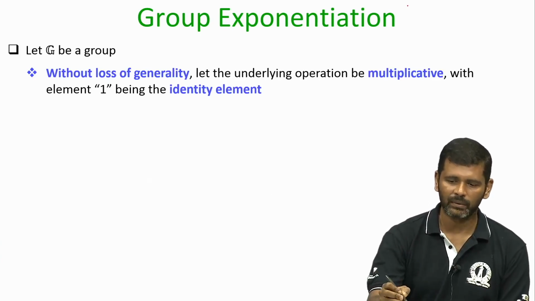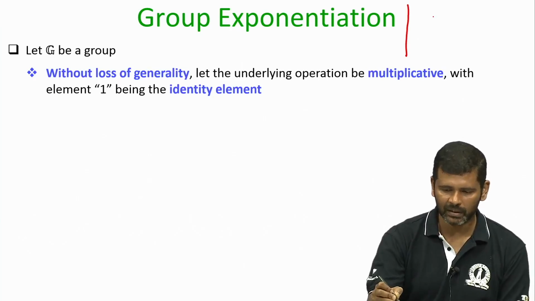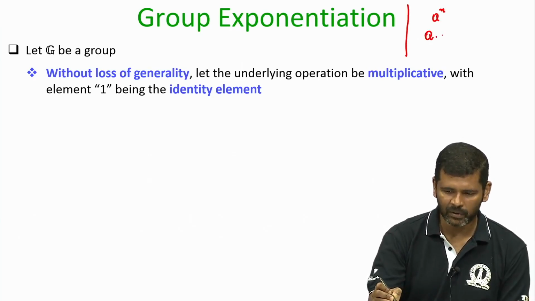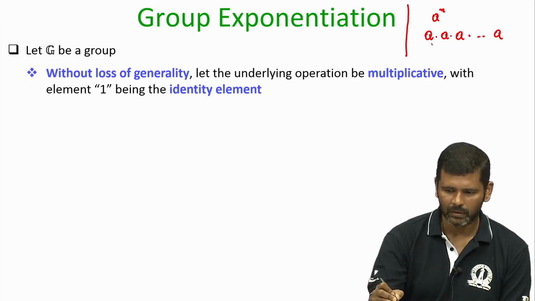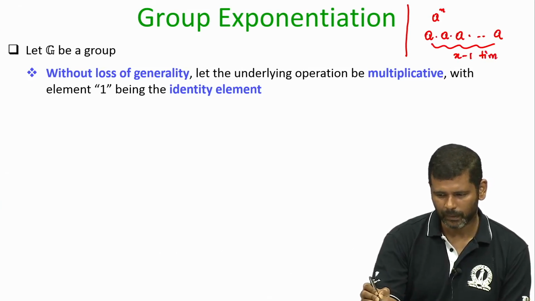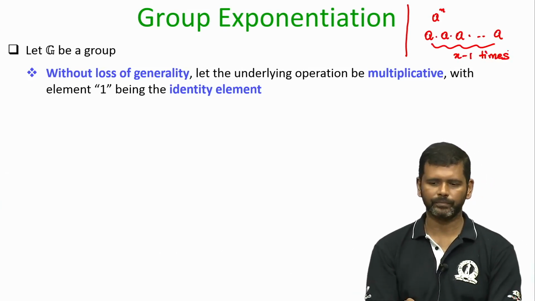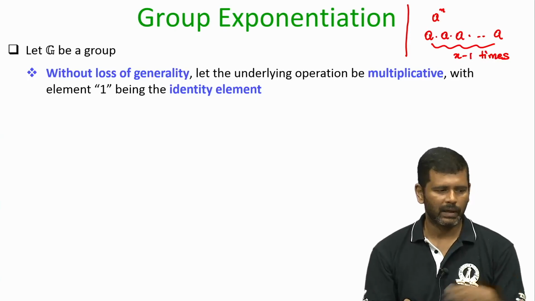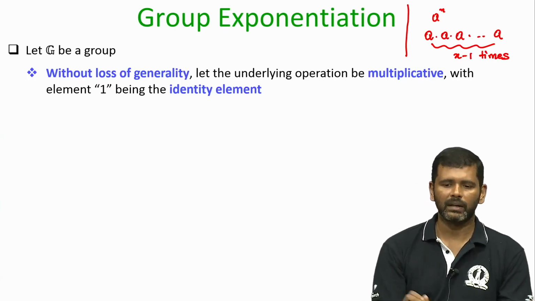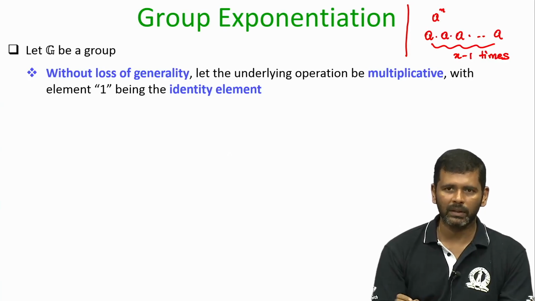In regular arithmetic, when I say A to the power x, it is interpreted as multiplying A with itself x minus 1 times. I want to abstract out that operation in the context of a group itself.